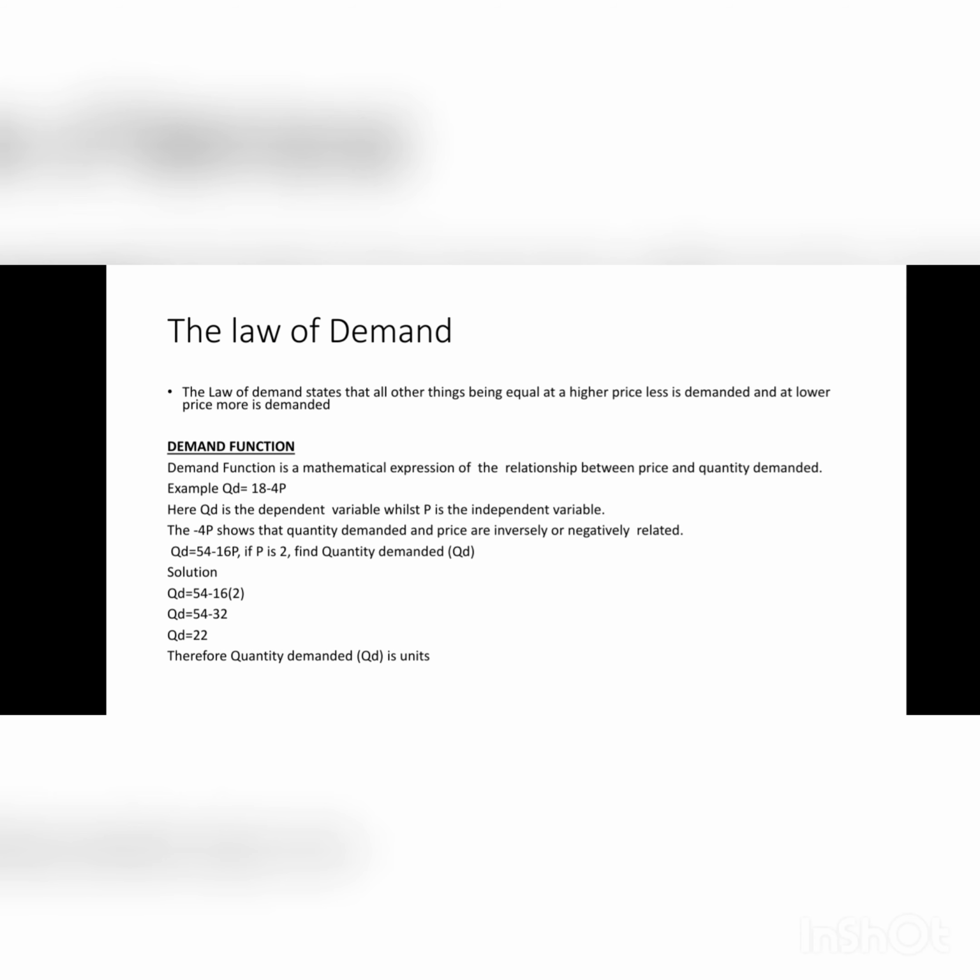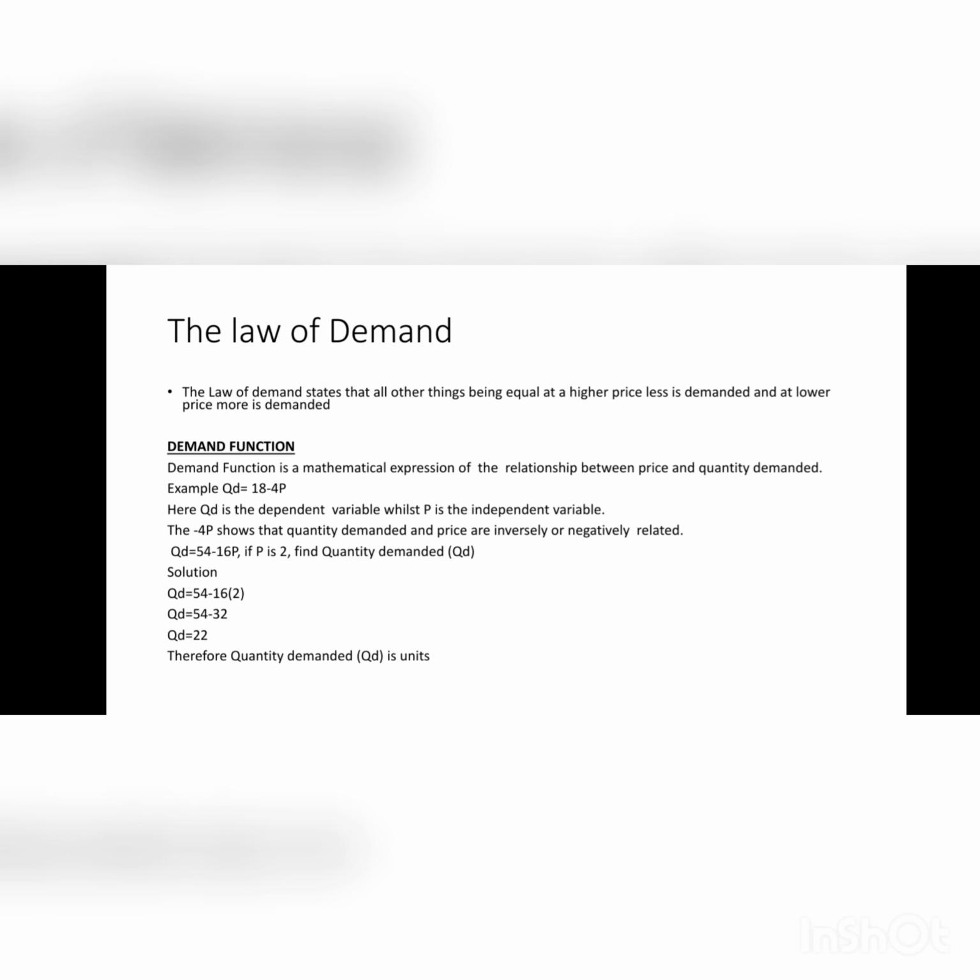You're going to look at the demand function. The demand function is a mathematical expression of the relationship between price and quantity demanded. An example of the demand function is QD equals 18 minus 4P.